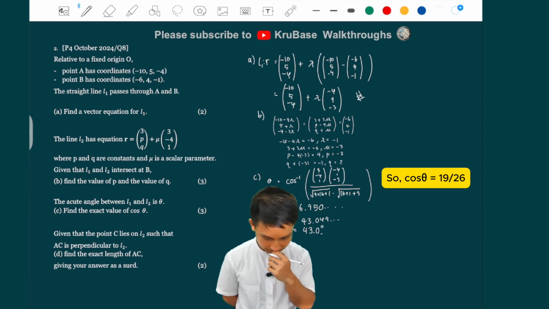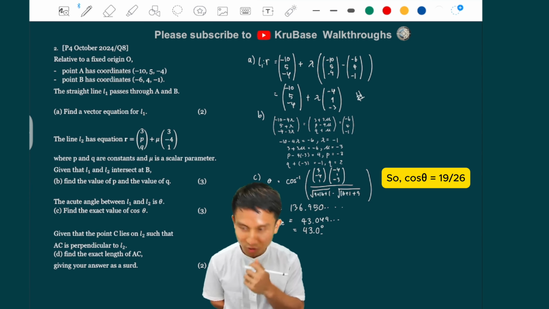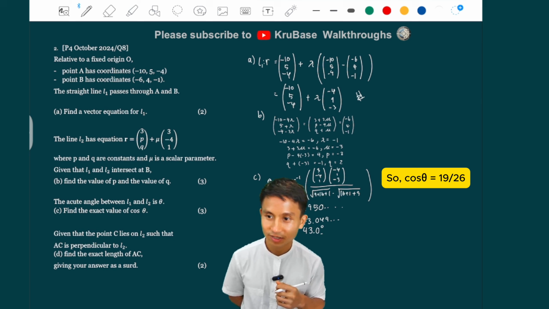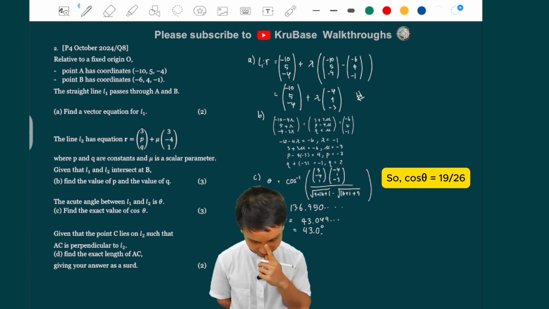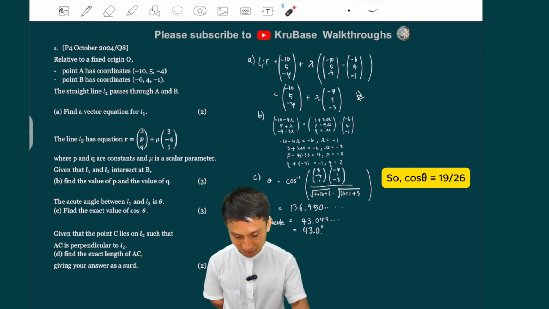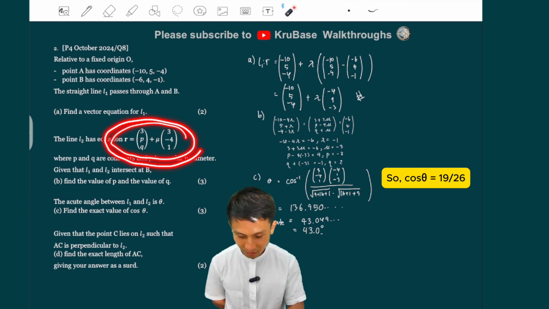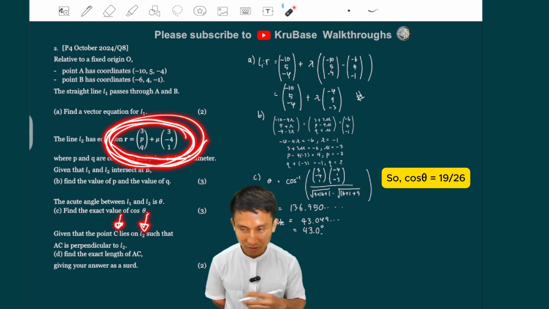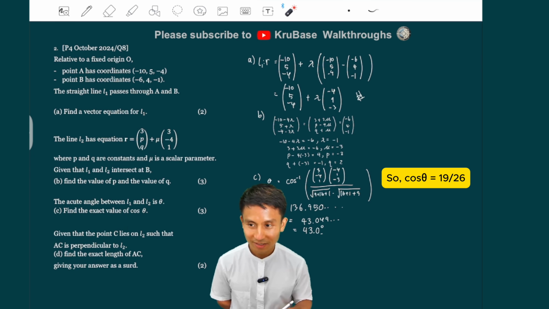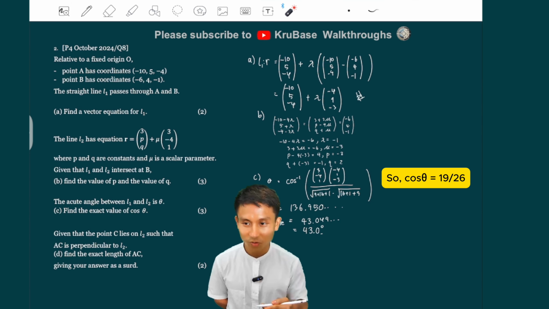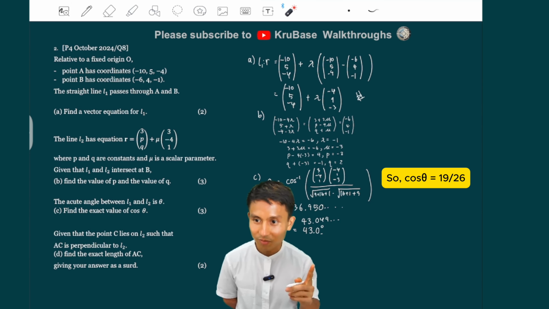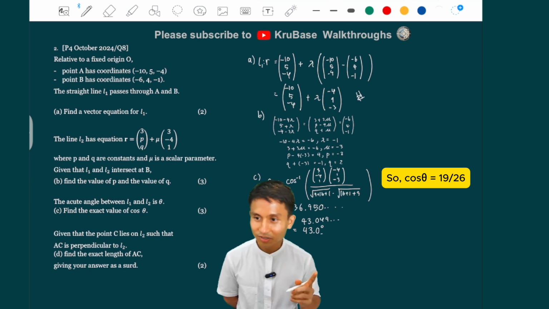All right, so whenever you see a new point being introduced and it's on a particular line, you have to make use of the vector equation, right? Point C here is just on the line, this line right here, but we don't know what it is yet. Yeah, and then after we know what it is, we can find AC and its length. But it may not be that hard.